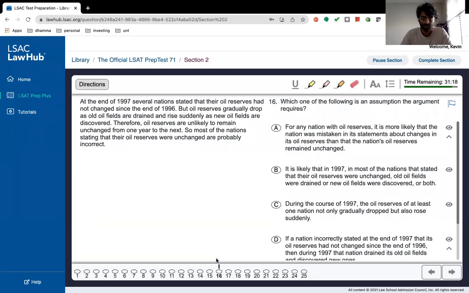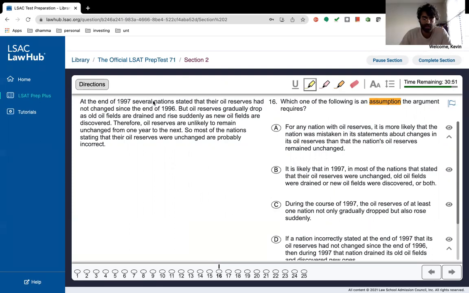Okay, so we're just gonna do another assumption argument. So this is exam 71, section 2, question 16, assumptions. So again, when you first read the problem, you just want to highlight assumptions. So when you're going through the prompt itself, you know exactly what you're looking for. So let's go through the prompt.